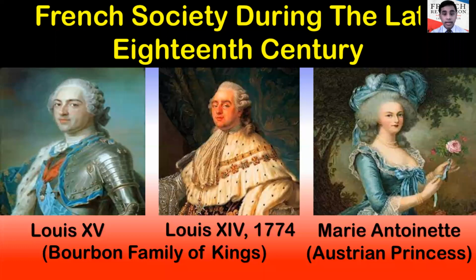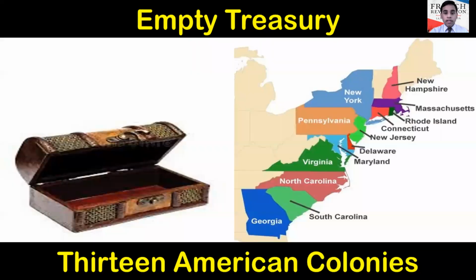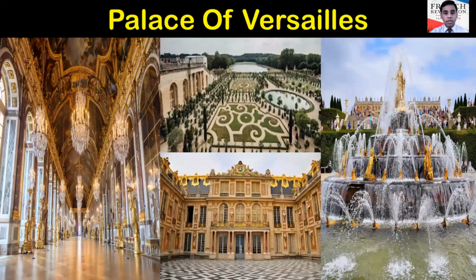French society during the late 18th century. Louis XVI was the grandson of Louis XV and belonged to the Bourbon family of kings. When he was 20 years old, he became the King of France in 1774 and married an Austrian princess, Marie Antoinette. When he became the king, he found an empty treasury because under the reign of King Louis XVI, 13 American colonies became independent from Britain with the help of France, and also to maintain the large palace of Versailles in France, a large amount of expenditure occurred.